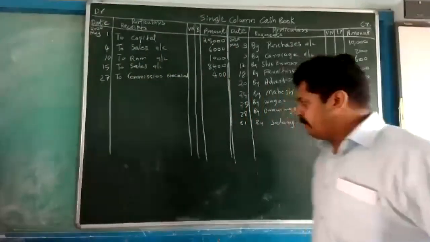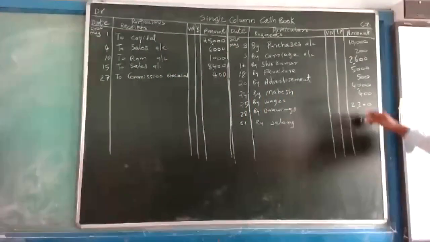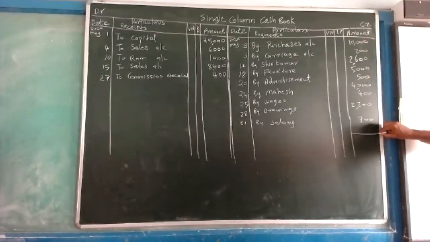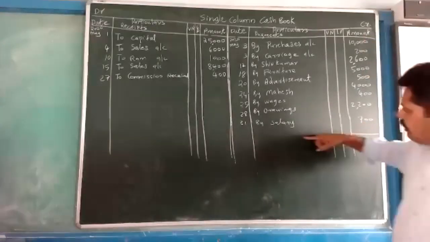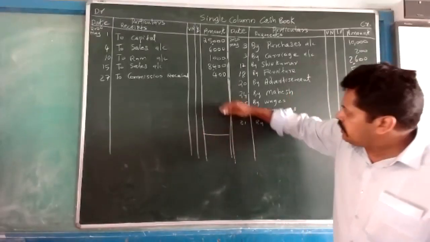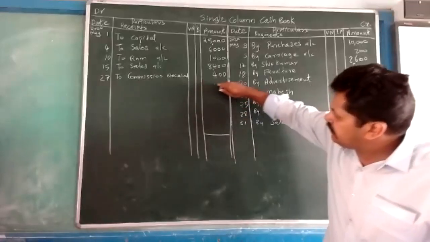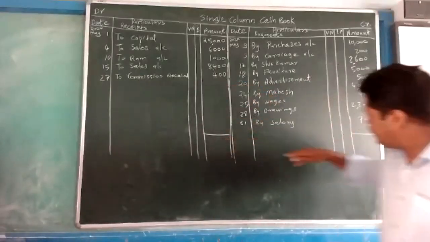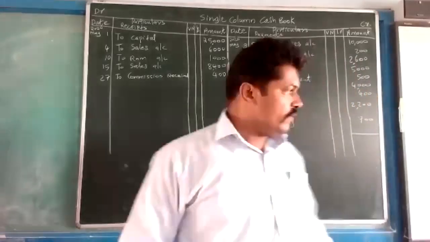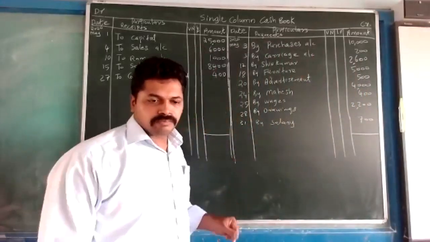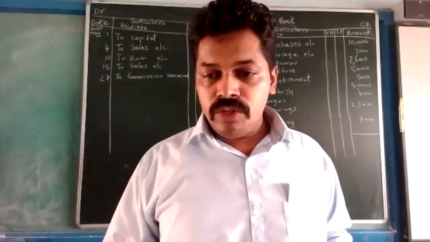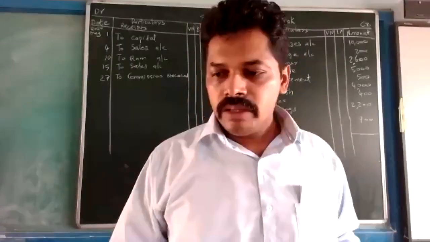For that purpose, first of all, we are drawing one line only in the amount column. Here one line we are writing in the same level. Here also we are drawing one line. This line should come in the same level. So one line we are drawing. Then there are two methods there to do the totaling.